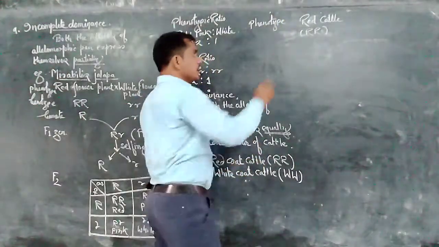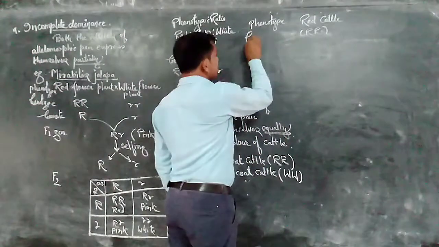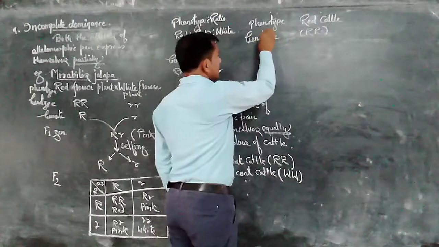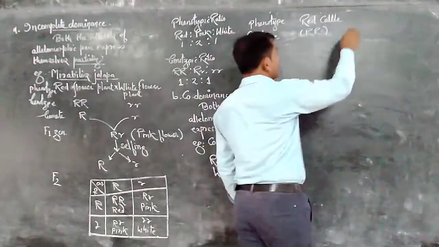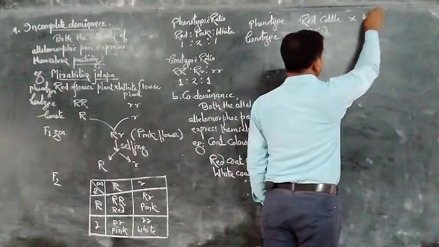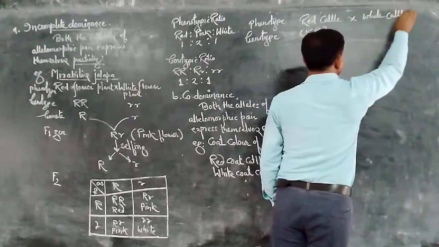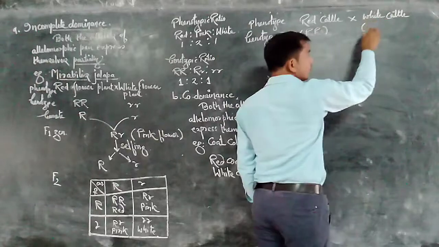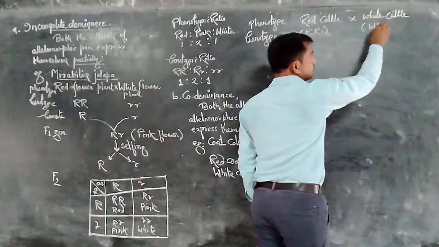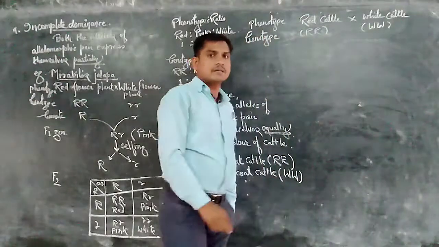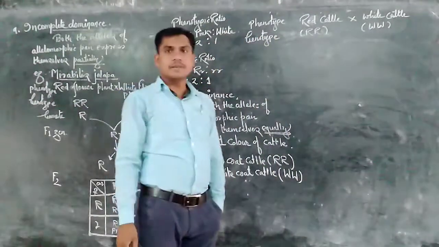The red coat cattle is crossed with the white coat cattle.